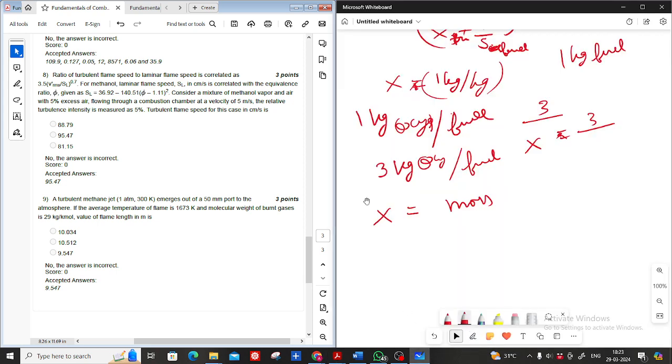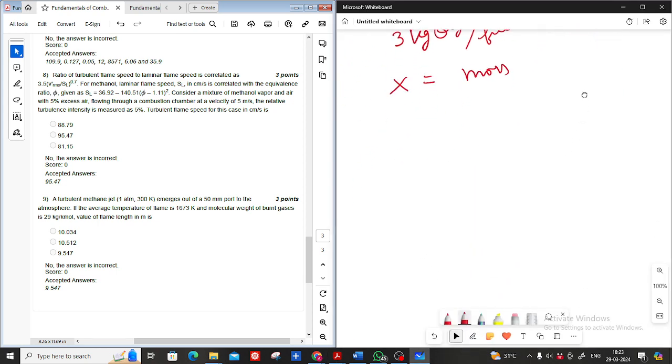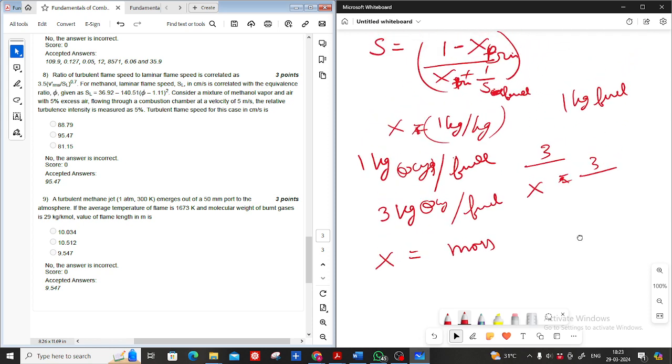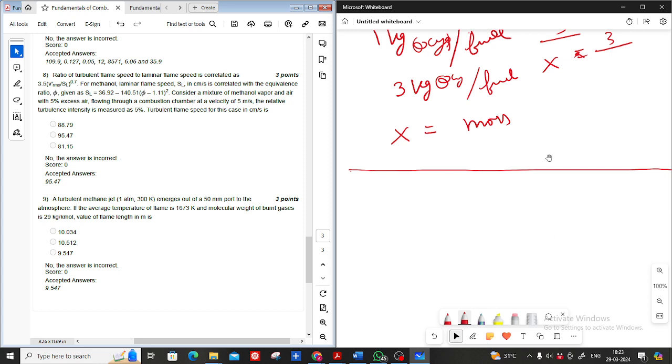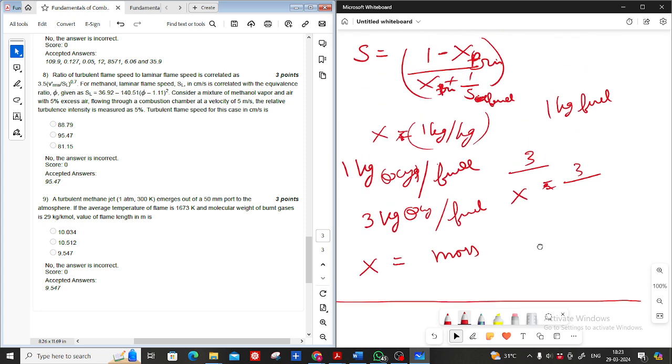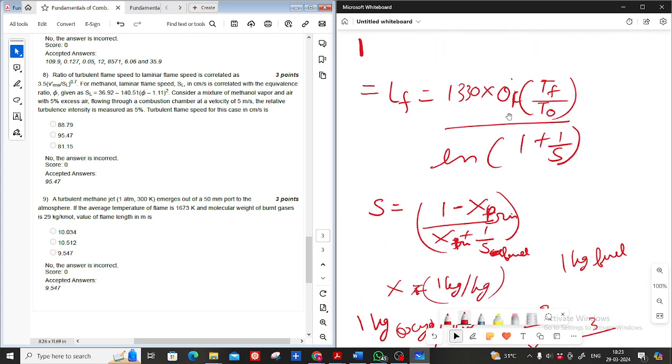Okay. So here I want to ask you one thing. See, in this case, how did you calculate the volume flow rate of the fuel stream? May I know, anyone, how did you calculate? Because in this correlation you need the volume flow rate of the fuel stream. How did you calculate that? Which one? It says Q dot F. How did you calculate this? The flow rate of the fuel stream.